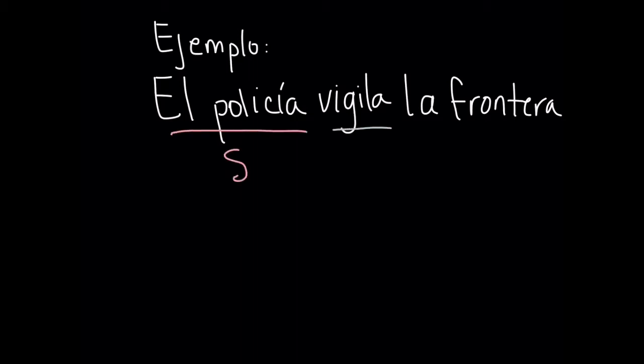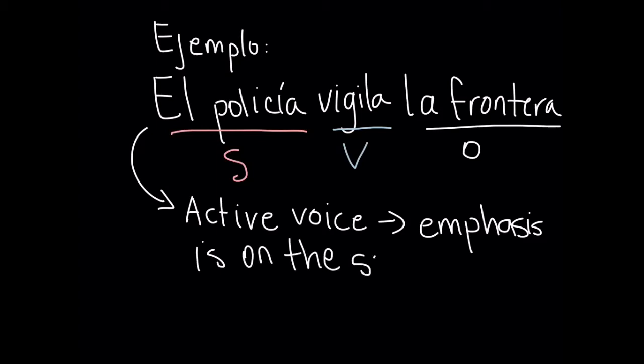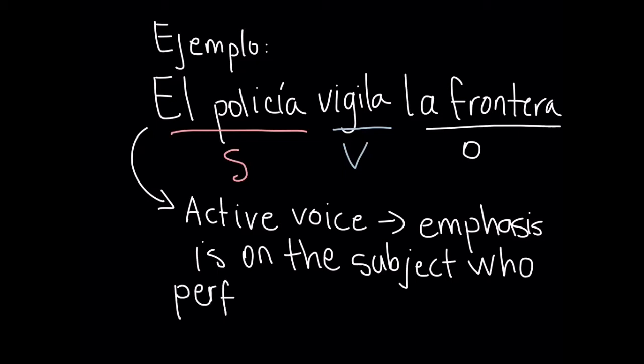So let's take a look at an example. The sentence, el policía vigila la frontera. So the policeman watches the border. Notice that we begin with the subject, then follows the verb, and then the object. One of the main characteristics of the active voice is that it puts the emphasis on the subject who performs the action.